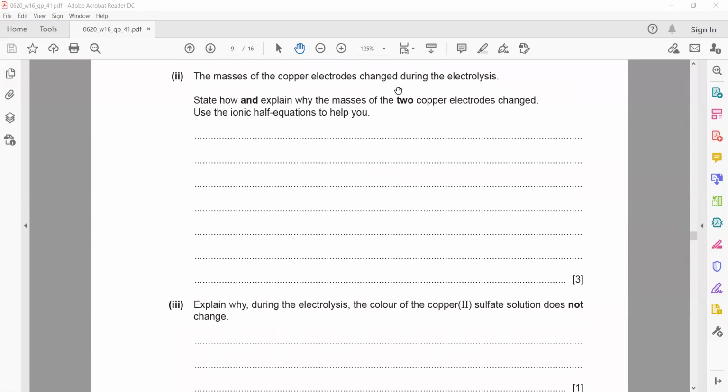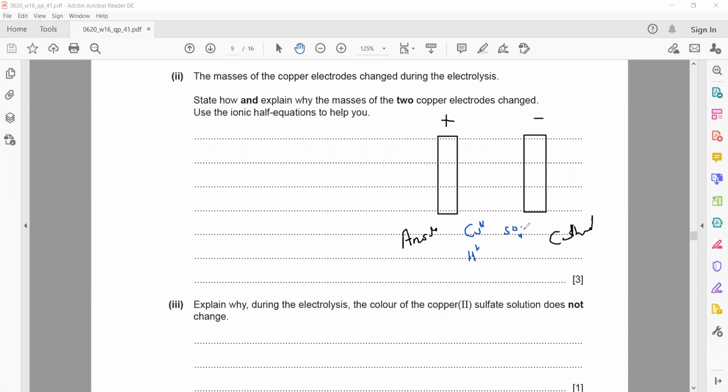The masses of the copper electrodes change during the electrolysis. State how, and explain why, the masses of the two copper electrodes change using the ionic half equations. Basically, these two electrodes are made of copper. One is connected to the positive terminal, the anode, and the other to the negative terminal, the cathode. The solution contains copper ions, hydrogen ions, sulfate ions, and hydroxide ions.